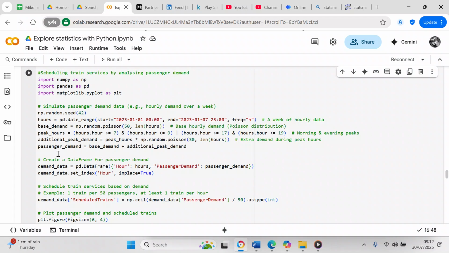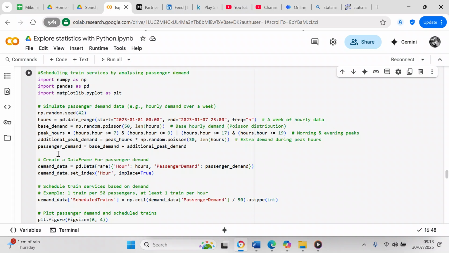Your peak hours equals brackets hours.hour greater than or equal to 7 and hours.hour less than or equal to 9, or hours.hour greater than or equal to 17 and hours.hour less than or equal to 19.